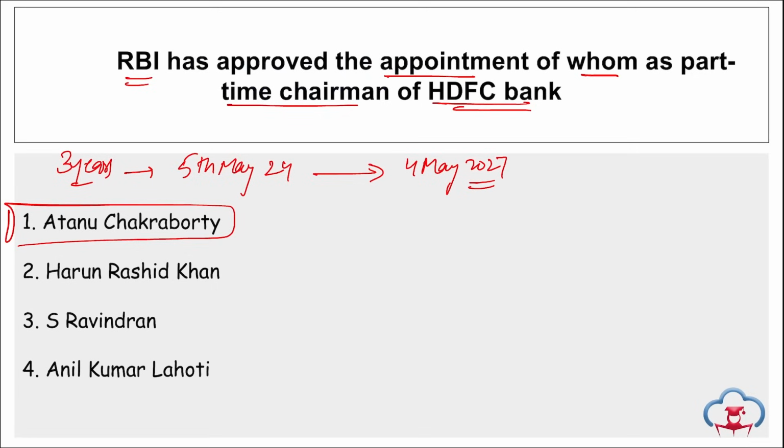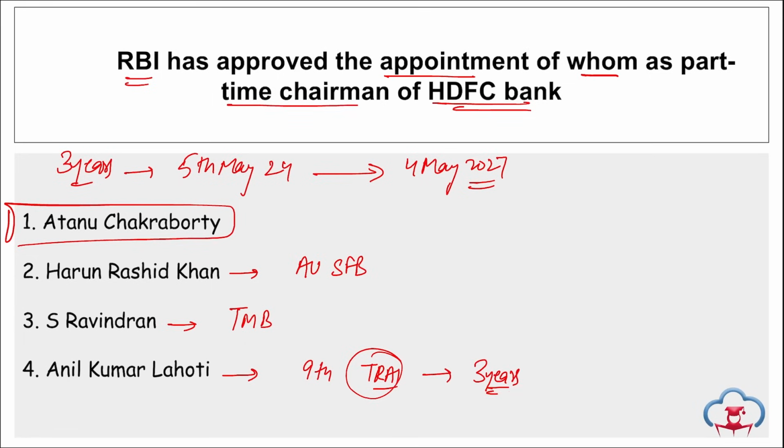Coming back, if we talk about Harun Rashid Khan, that is HR Khan, he was the former deputy governor of RBI, and he was appointed as the part-time chairman of AU Small Finance Bank. Then S. Ravindran, remember RBI approved S. Ravindran as the part-time chairman of Tamil Nadu Mercantile Bank. If we talk about Anil Kumar Lahoti, ACC has approved the appointment of former Railway Board Chairman and CEO Anil Kumar Lahoti as the 9th chairman of TRAI, that is Telecom Regulatory Authority of India, and he will be in this position for the next 3 years.